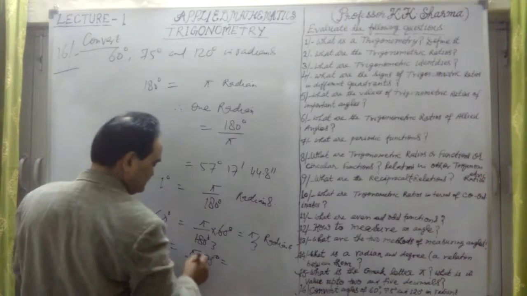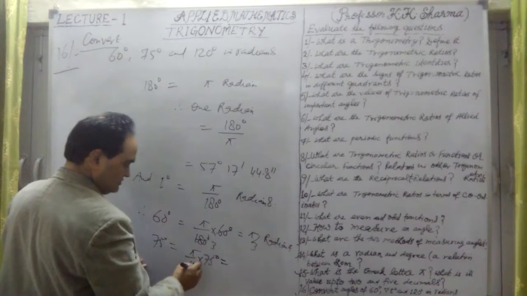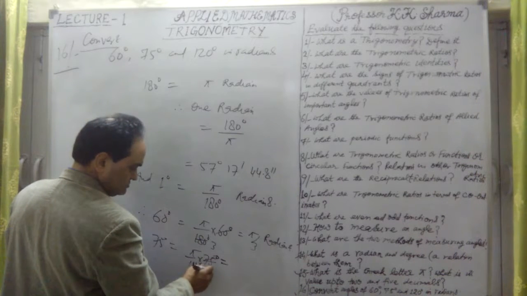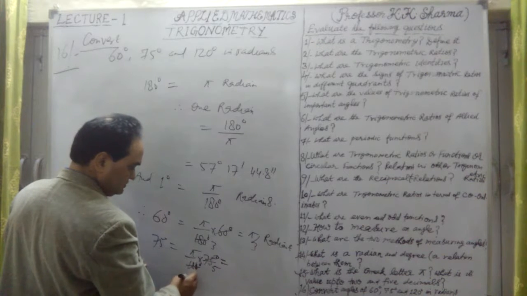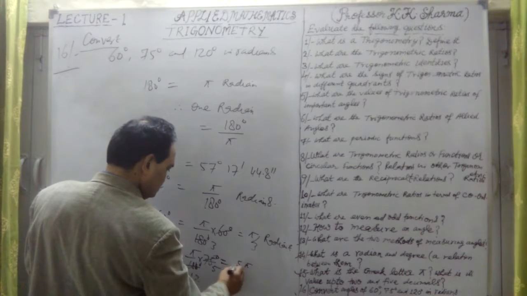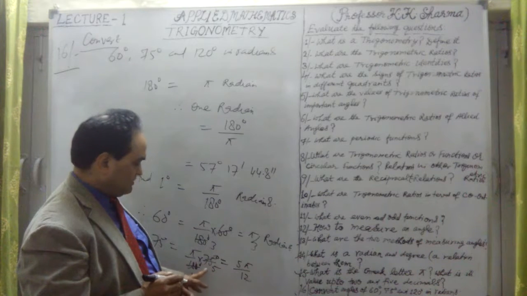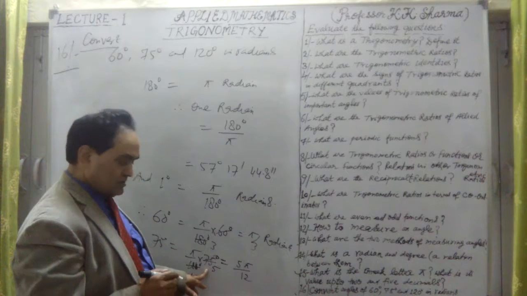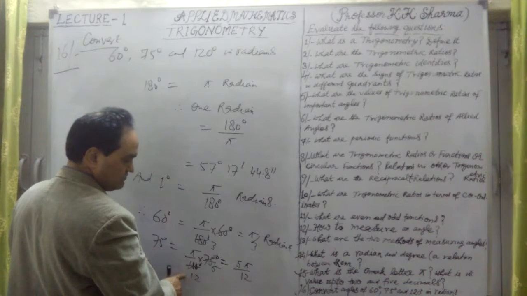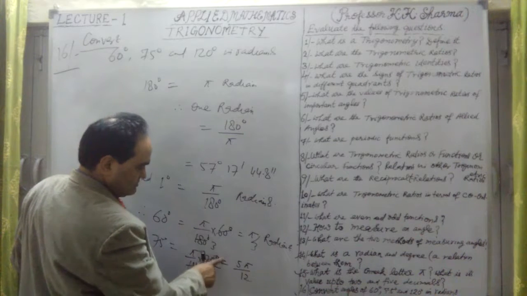And 75 degrees is equal to pi upon 180 into 75. Simple. Just multiply by that degree, divide by 180 and then multiply by pi. Cancelling by 15, 75 becomes 5 and 180 becomes 12.